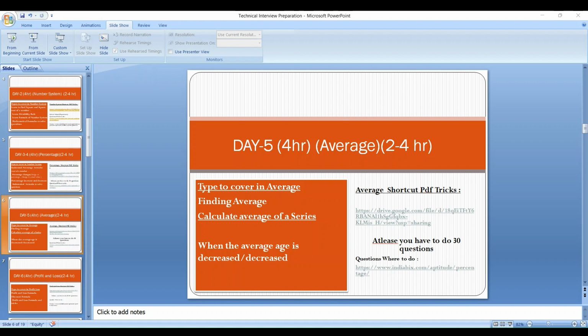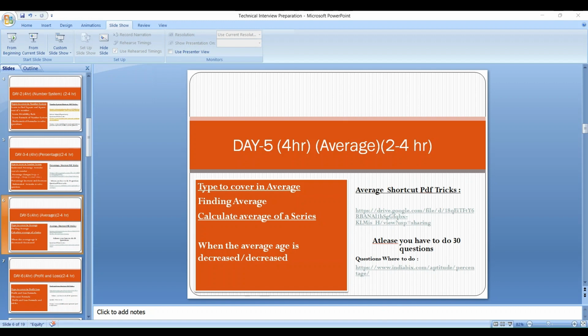For your reference, I have added time, speed, and distance shortcut tricks related to the problems. I added all the formulas, all the tips, all the tricks in the sheet, which will help you solve every aptitude problem related to this topic. After noting down each formula and each concept in your notes, go to IndiaBix, search for time and work, and do at least 30 to 40 questions of this topic. It's a compulsory factor for this topic.